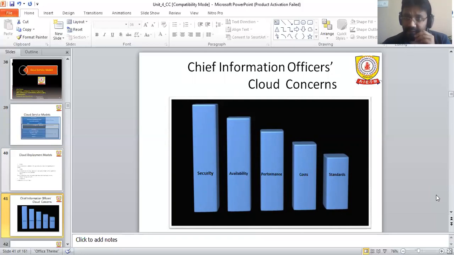Next is availability. All these terms are related to each other. Availability means that whenever a customer requires any service or any data, it should be available to the customer, even in peak hours or off hours, because 24 by 7 by 365 is very important from a company's point of view, if they want to be at the top of the list of service providers, whether deployment, development, or troubleshooting companies. So it is very important that availability should be there.